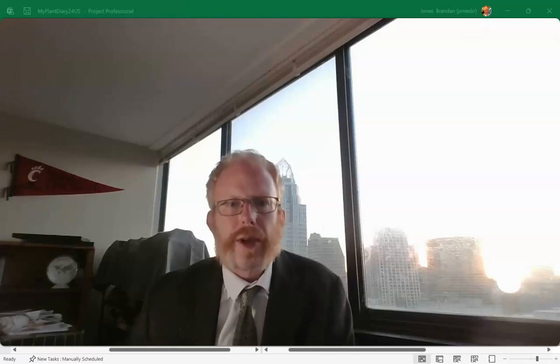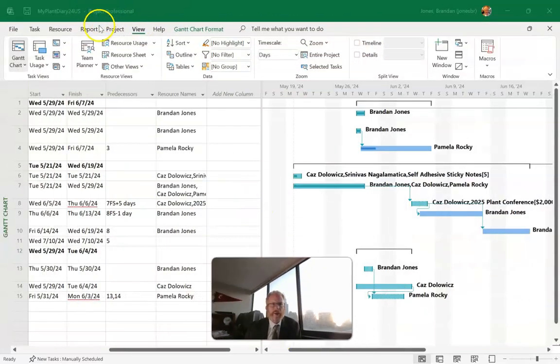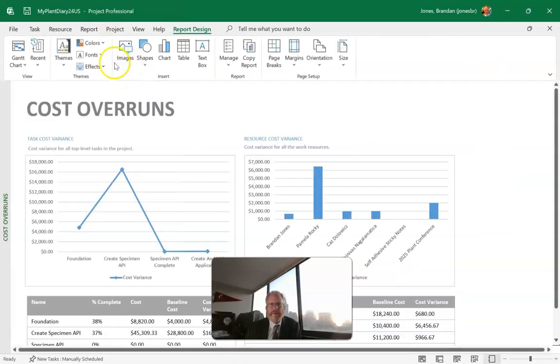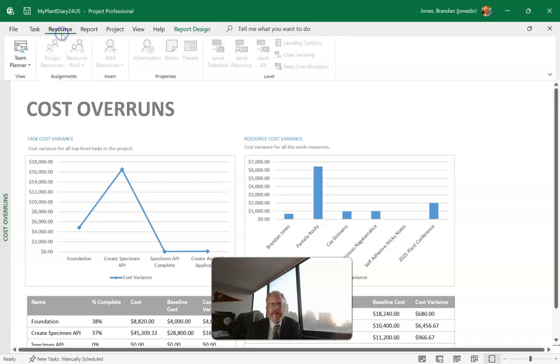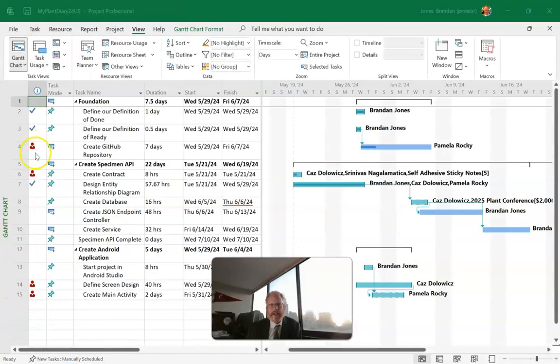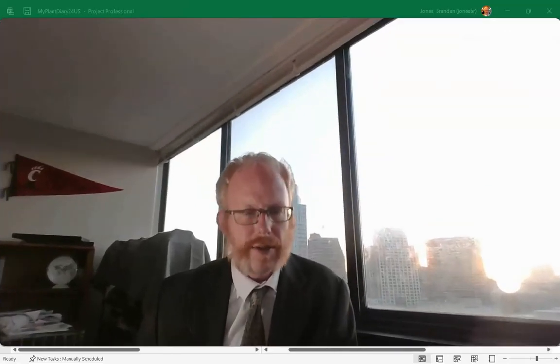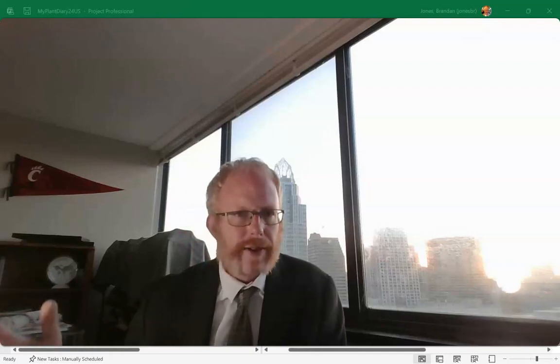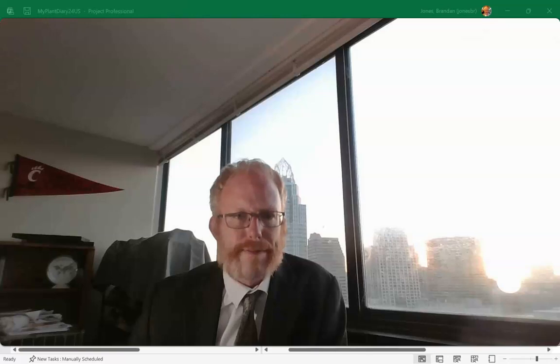There's several other ways that we can look at cost as well. And that plays really well in several of these reports that we get in Project, like cost overrun. And we can also take a look at resources and see where we have resources who might be overallocated. For example, back on the Gantt chart view, you can see this red icon here indicates that we have someone assigned to a task or multiple tasks, and it's over what that person would work in a week. So maybe it's more than 40 hours in a week or something like that. And then we can do some leveling to level out our project and be more realistic about its completion.